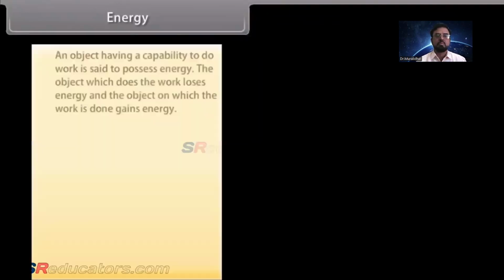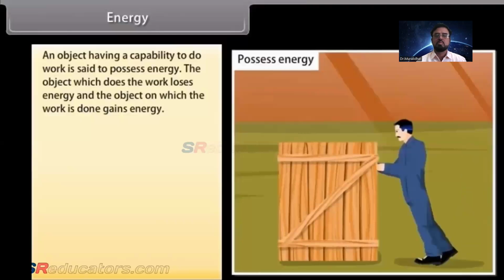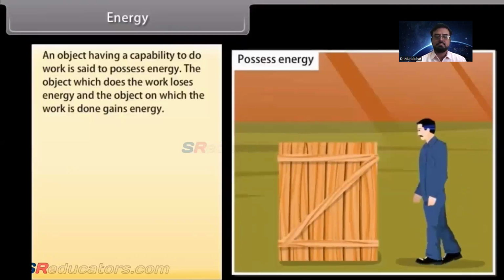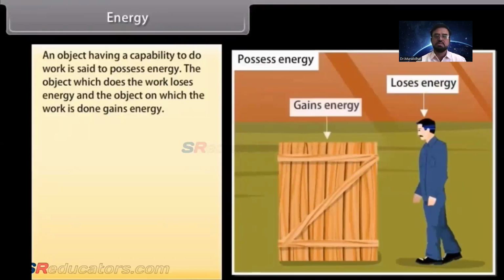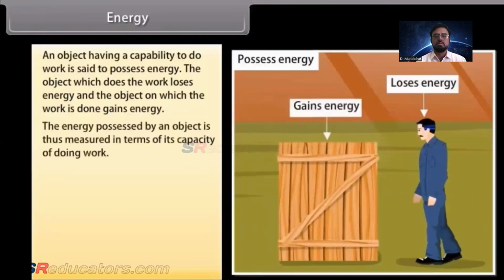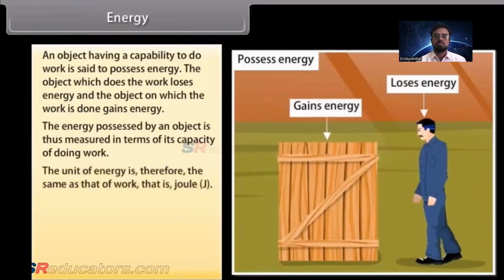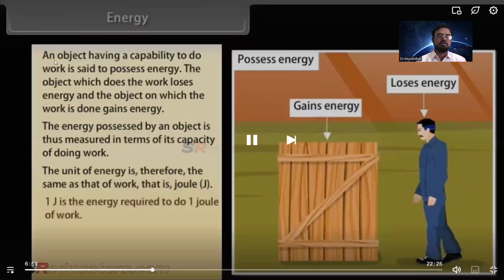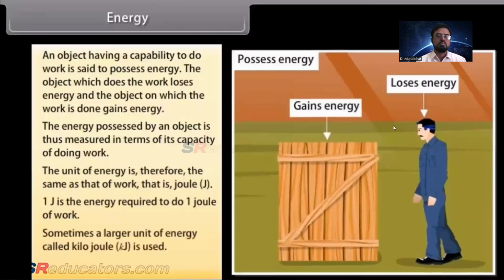An object having a capability to do work is said to possess energy. The object which does the work loses energy, and the object on which the work is done gains energy. The energy possessed by an object is thus measured in terms of its capacity of doing work. The unit of energy is, therefore, the same as that of work, that is, joule. So 1 joule of energy is the energy required to do 1 joule of work. Sometimes a larger unit of energy called kilojoule is used. 1 kilojoule equals 1000 joules.